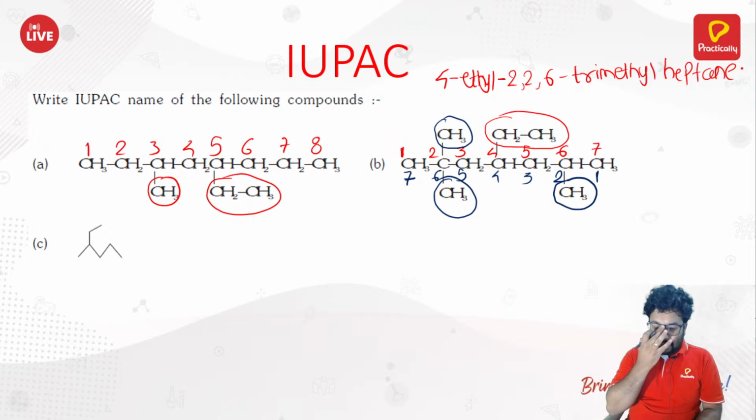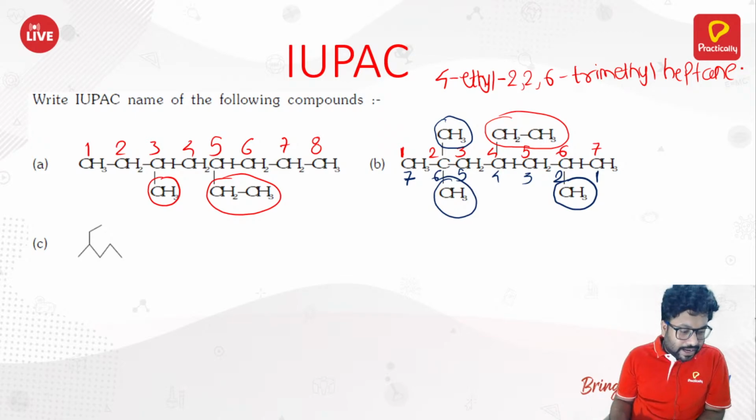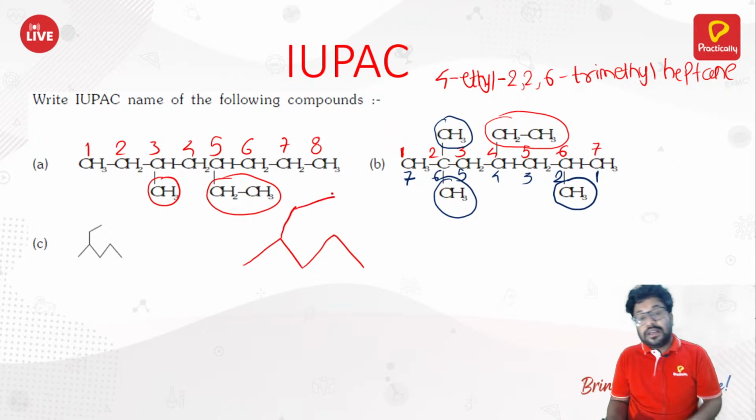Okay. So moving ahead to the next compound. Look at this compound now. If I draw this compound structure larger so that it is visible to all of you, where would you start counting from?